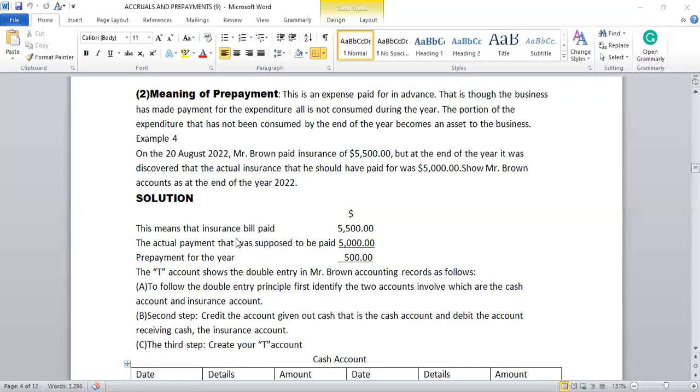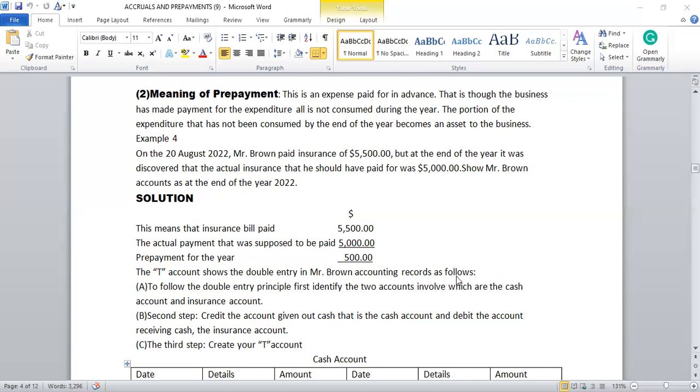This means that the insurance bill paid was $5,500. The actual payment that was to be paid was $5,000. The prepayment for the year is $500. Although $5,500 was paid, $5,000 was supposed to be paid, so the difference of $500 is the prepayment.